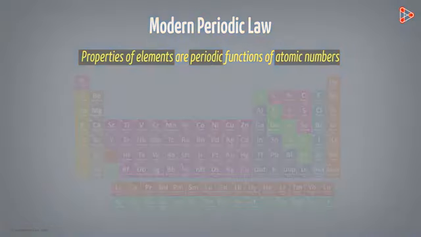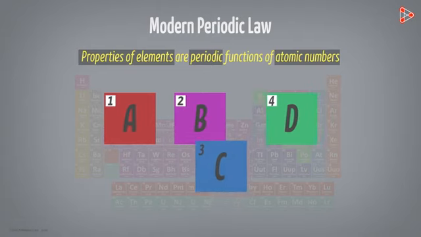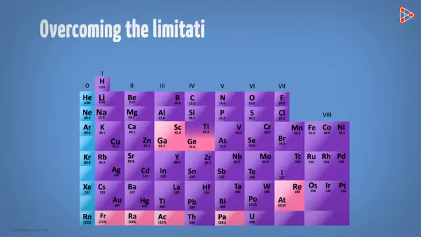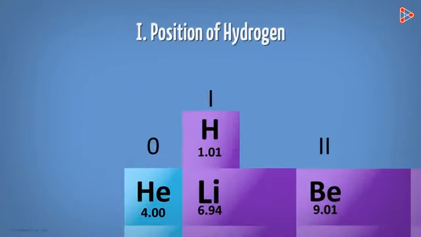All the known elements could be arranged based on their atomic numbers. With this, predicting the properties of elements yet to be discovered got simpler and more precise. This helped in placing the newly discovered elements properly in the periodic table. Also, overcoming the limitations of Mendeleev's table was another advantage. And how did that happen? Do you remember the limitations? The first limitation of no precise position for hydrogen was mainly overcome. It was assigned a position that would not lead to any confusion. We will take a detailed look at this position of hydrogen later in the higher grades.